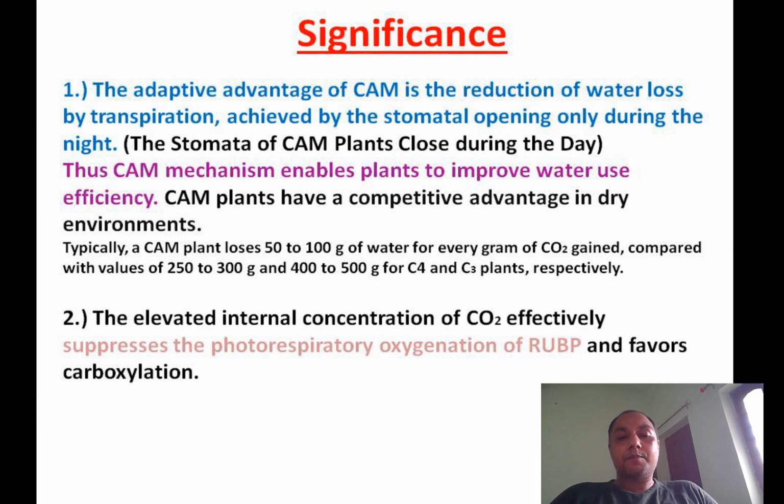In the other important way, when the CO2 is concentrated and provided to the rubisco, what happens? The photorespiration, or the photorespiratory oxygenation of RuBP, is suppressed. So photorespiration is almost rare in the C4 as well as the CAM plants. So that is the beauty of the CCM, the carbon concentrating mechanism.